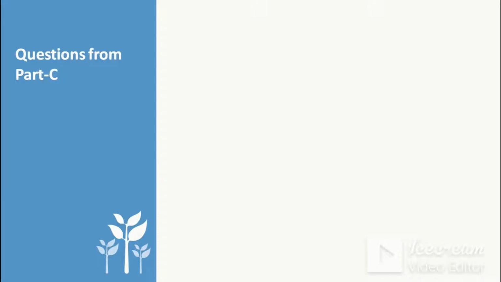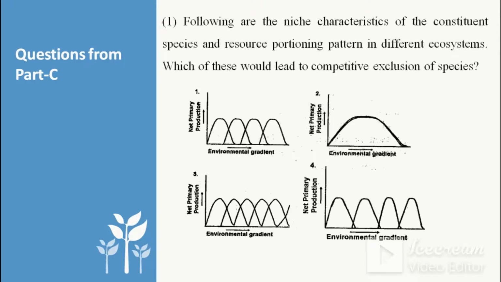So next question is from part C. You can search in previous year questions, you can get these questions. So first question is, following are the niche characteristics of constituent species and resource partitioning pattern in different ecosystems. Which of these would lead to competitive exclusion of species?